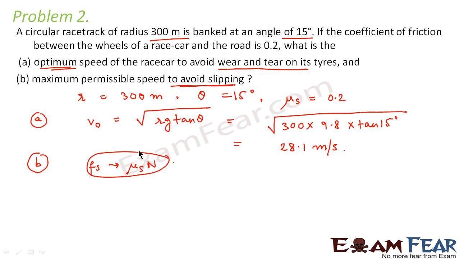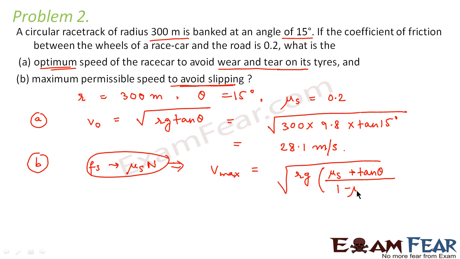So in this condition, what do we get as the value of V? The one which we derived for V max, because we derived V max considering Fs is equal to mu s into n. So V max is equal to, what was the formula which we derived? It was root of Rg into mu s plus tan theta divided by 1 minus mu s into tan theta.